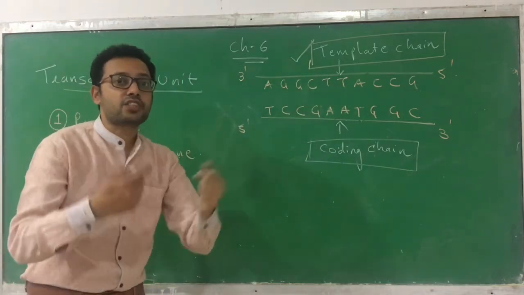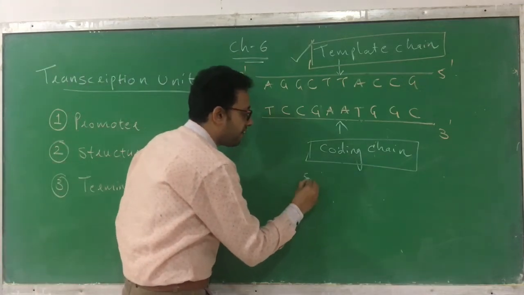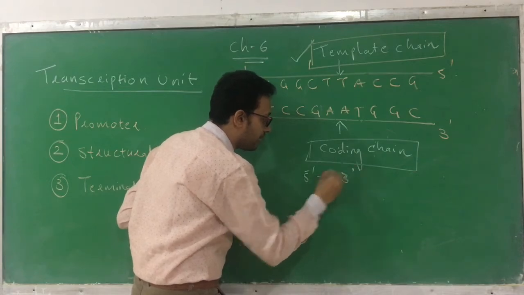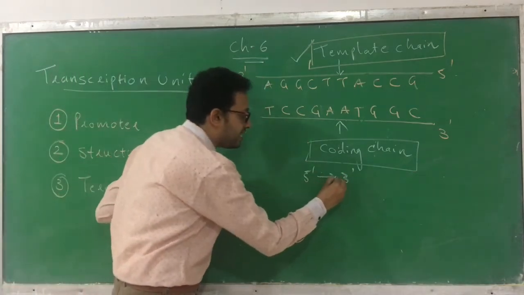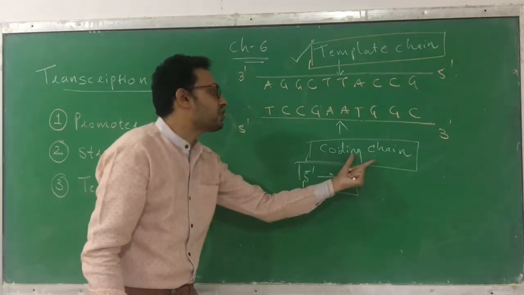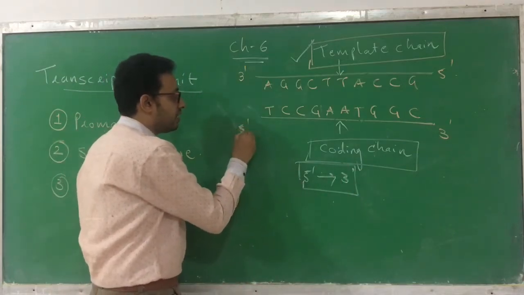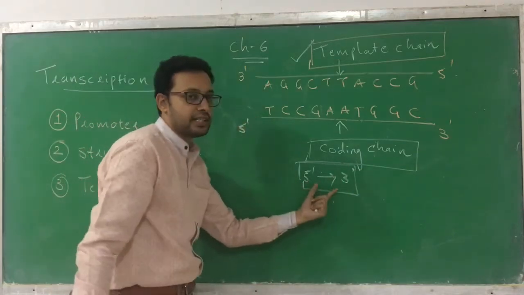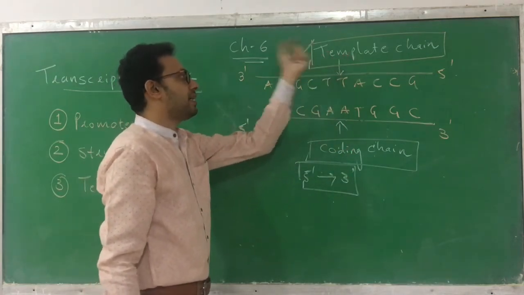Now in which direction is it copied? It is copied in the direction 5' to 3'. You already know that it is copied in the direction of 5' to 3'. So to calculate this direction you have to take the reference of the coding chain. Which chain? Coding chain. So look here, the 5' direction is taken from the coding chain. For direction you have to take the coding chain and for base pairing you have to take the template chain.